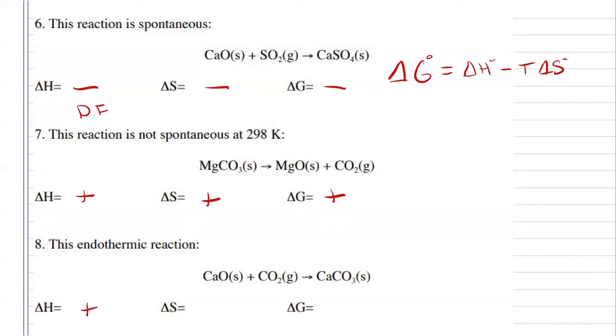Looking at our change in moles, we're going from 2 moles to 1 mole. So that lets me know that my entropy is going to be decreasing. So now let's figure out our free energy. Will this reaction be spontaneous or not? Well, if I'm decreasing my entropy and I need to add heat, I need to add that energy, this reaction is not going to be spontaneous. It's not going to do it on its own. Only with the help from the surroundings will this reaction ever happen.